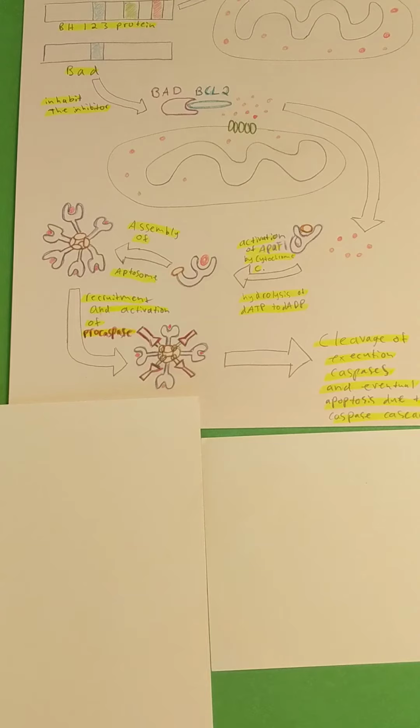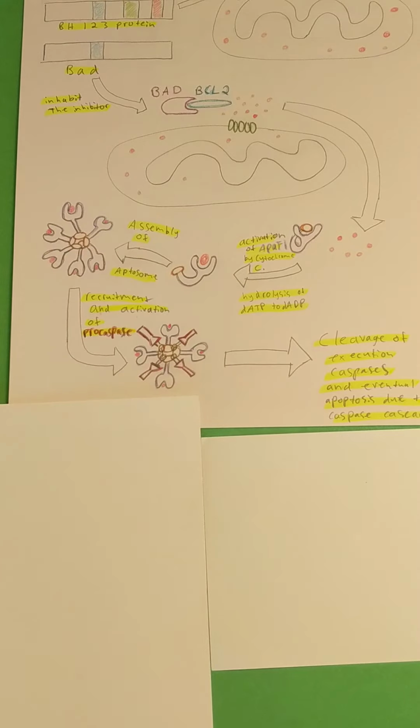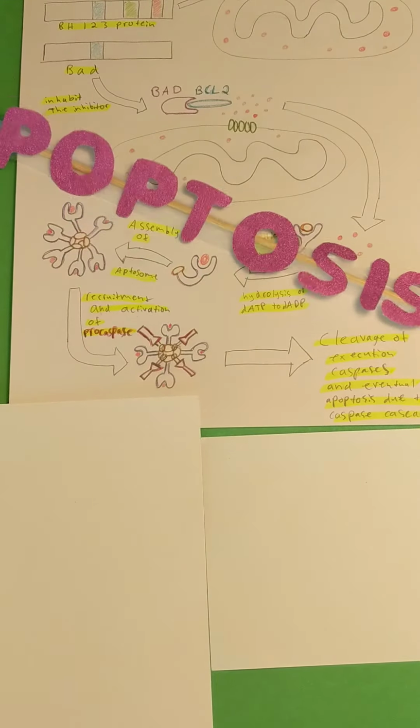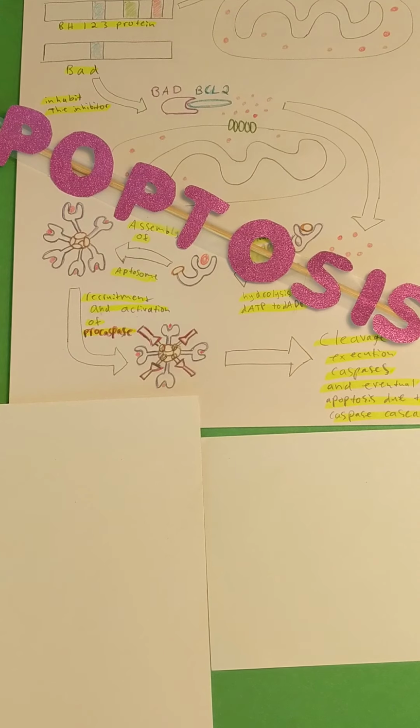cascade as more and more caspases cleave each other, and this cleavage will then eventually lead to apoptosis because executioner caspases cleave specific molecules that are needed for apoptosis. So again, apoptosis, my favorite little cutout, it's going to happen through this same pathway.